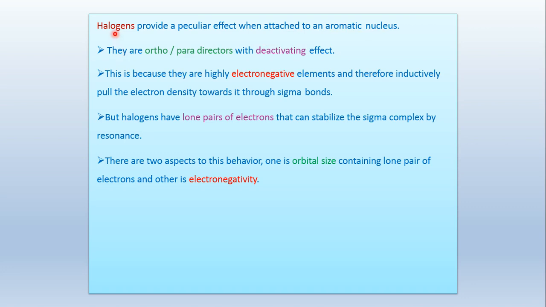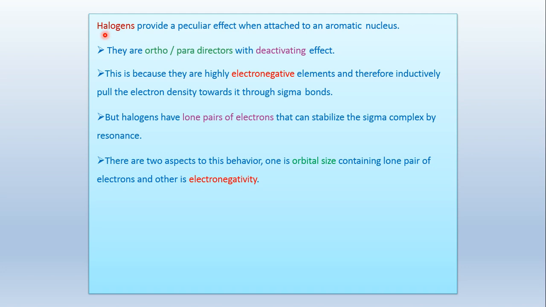Okay, so these are ortho and para directors with a deactivating effect. Due to high electronegativity these are deactivators, but due to the presence of a lone pair on the halogen atom these are ortho para directors, like the amino group and hydroxyl group, as we have shown earlier, the ortho para directing effect.